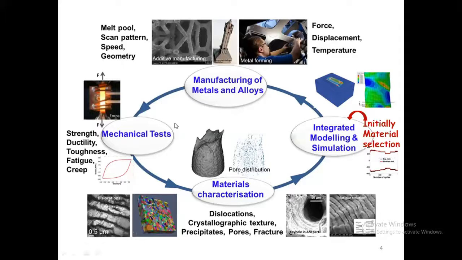In the case of mechanical testing, using the finite element method we are able to do the tensile testing without a sample and identify the properties. And in the case of dislocations and crystallographic texture, molecular dynamics is able to support us in understanding how we are going to get them. Even for microstructure, phase field modeling is there, so we are able to know how the microstructure forms when we are doing solidification.